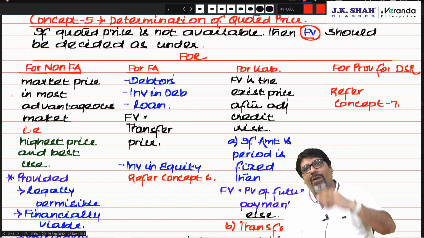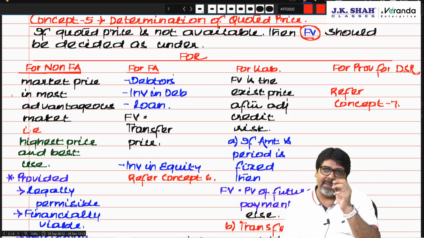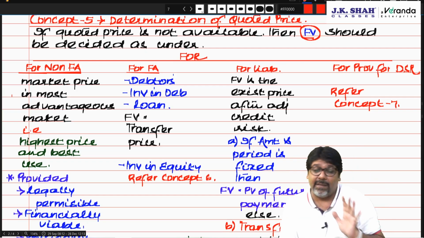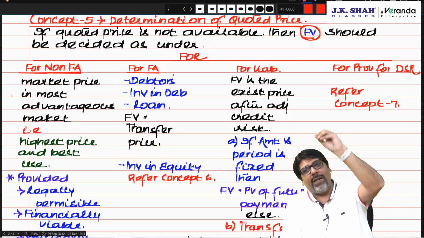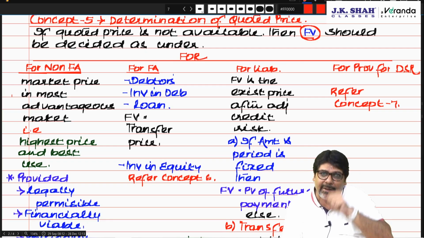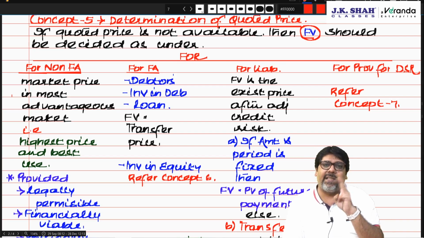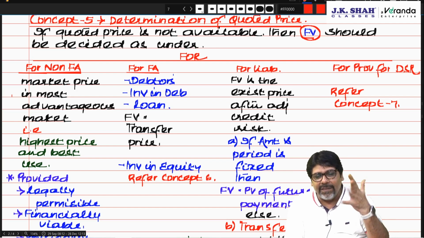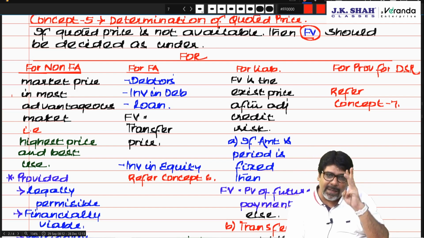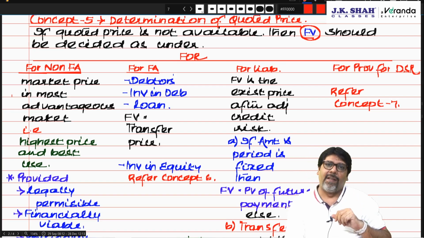I want to sell gold in Dubai. Correct? I'll get the maximum price, the most advantageous price. But does the government allow me to take gold and sell there? No. So it is legally not permissible. It should be legally permissible, financially viable and physically possible. Is the government allowing? Yes. Physically, can you take 10 tons of gold? No. So it is physically not possible. So it should be legally permissible, financially viable and physically possible.